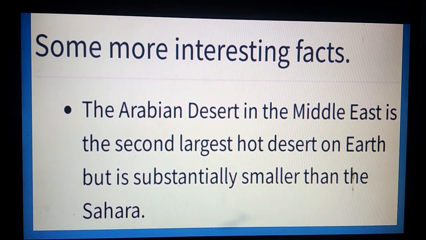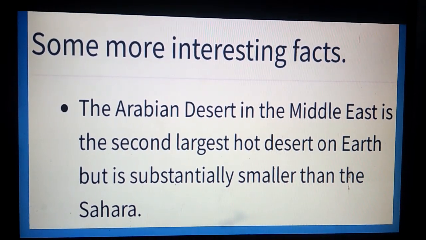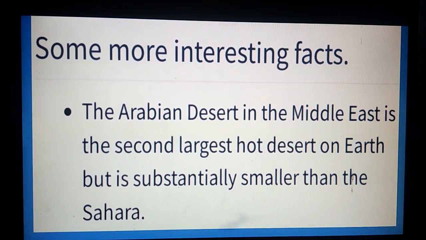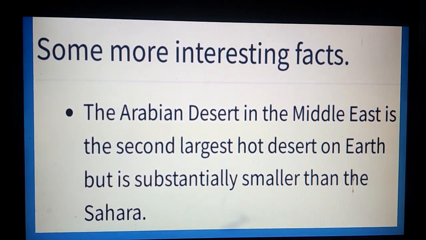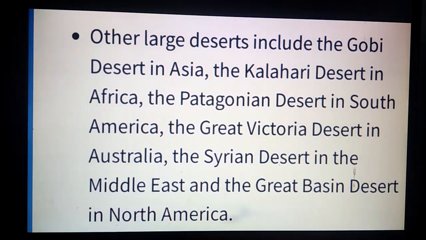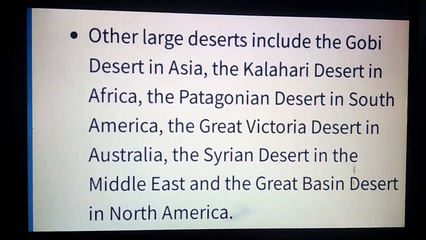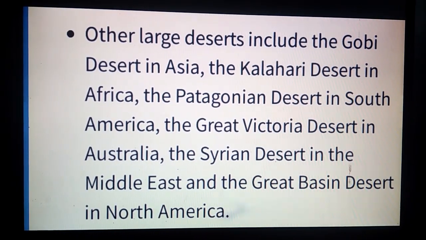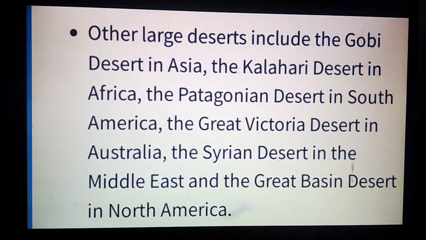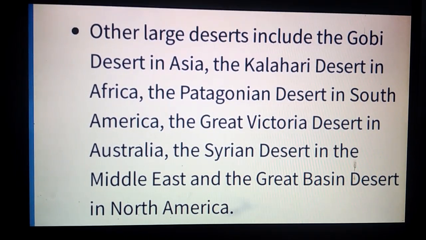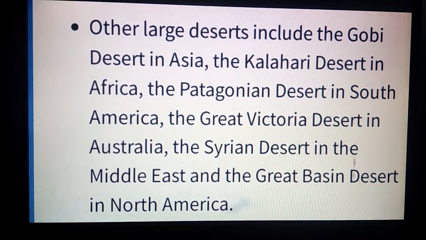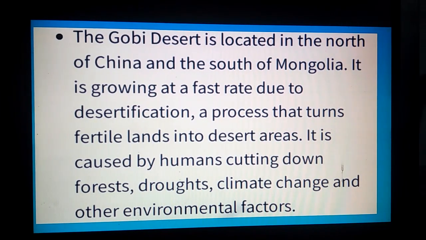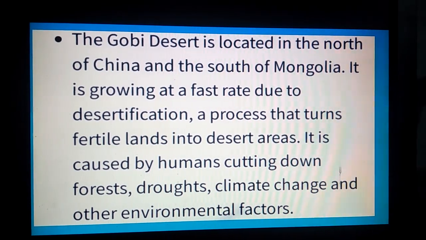Some more interesting facts about the desert: the Arabian Desert in the Middle East is the second largest hot desert on earth but is substantially smaller than the Sahara. Other large deserts include the Gobi Desert in Asia, the Kalahari Desert in Africa, the Patagonian Desert in South America, the Great Victoria Desert in Australia, the Syrian Desert in the Middle East, and the Great Basin Desert in North America. The Gobi Desert is located in the north of China and the south of Mongolia.